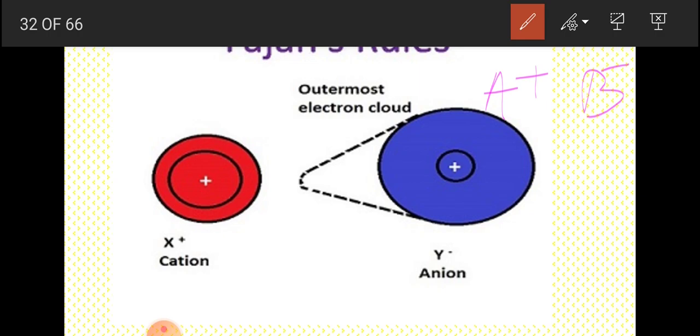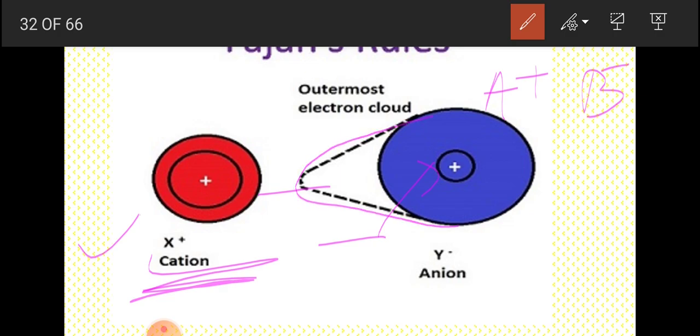The positive ion attracts the electrons on the negative ion and at the same time repels the nucleus, thus distorting or polarizing the negative ion. You can see that this negative ion is getting distorted.